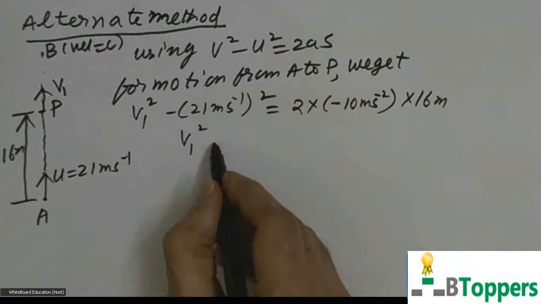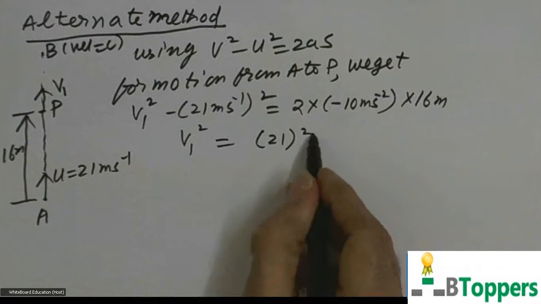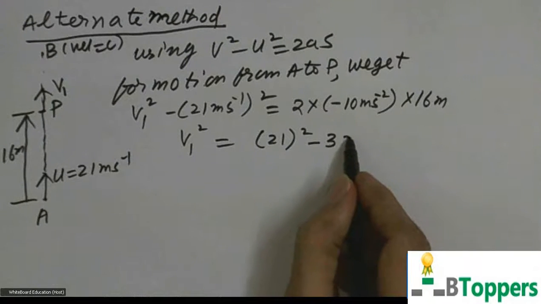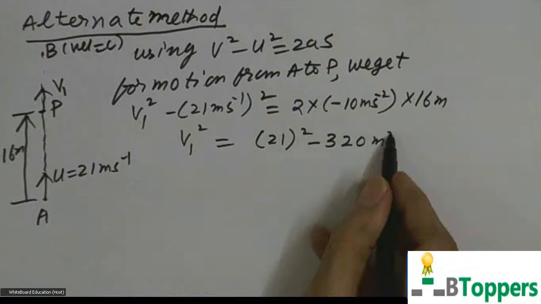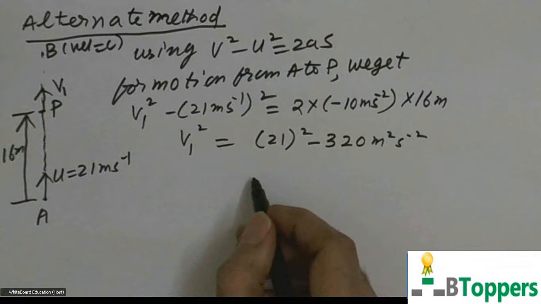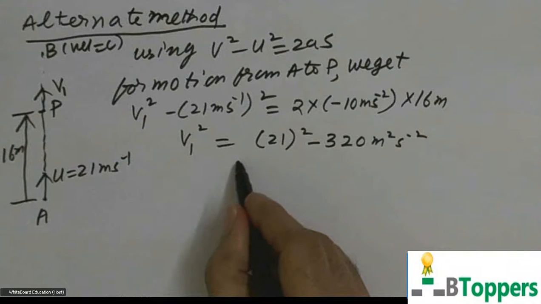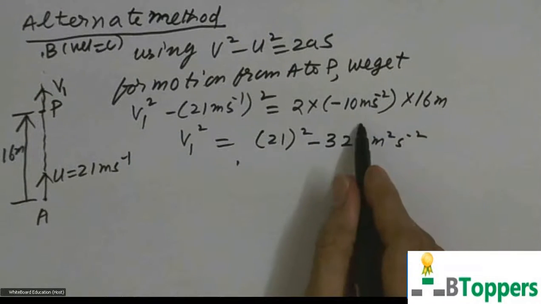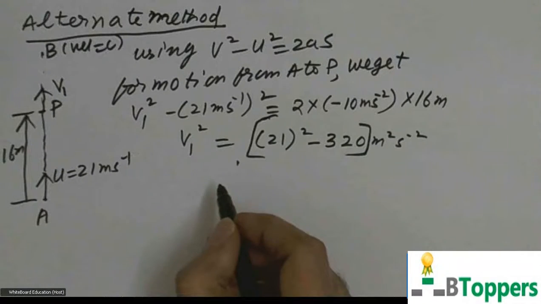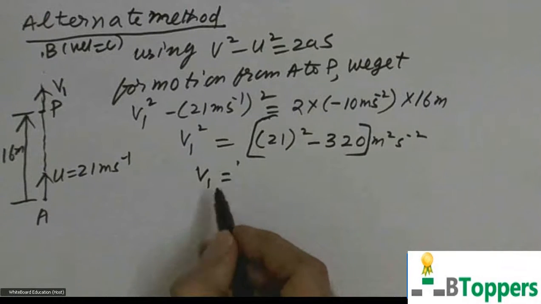You can solve for v1 square here. Simplify and find v1 from this.